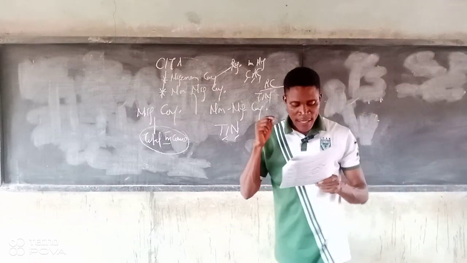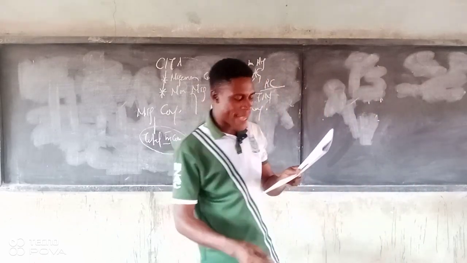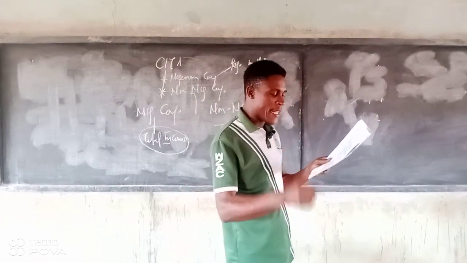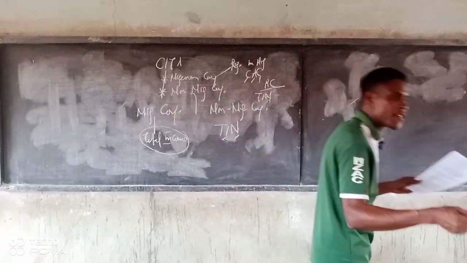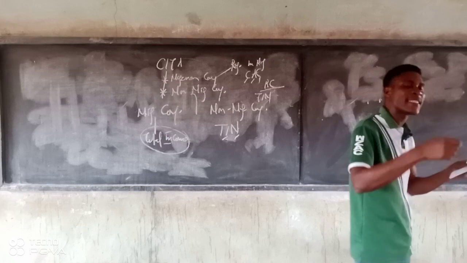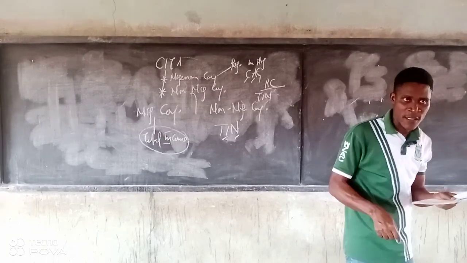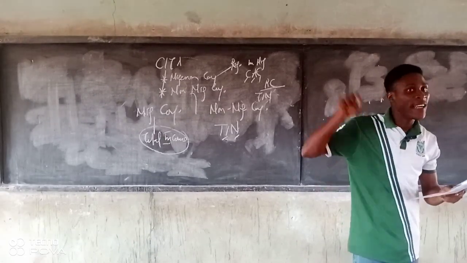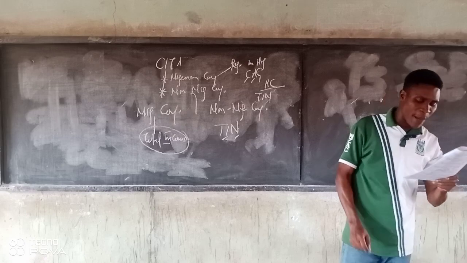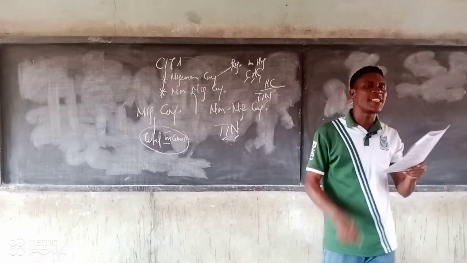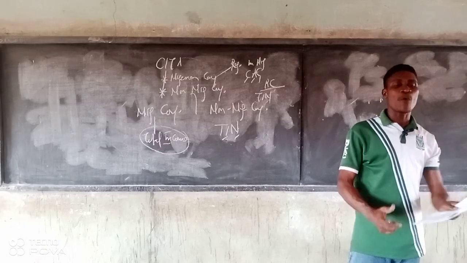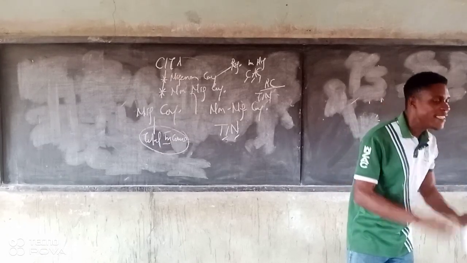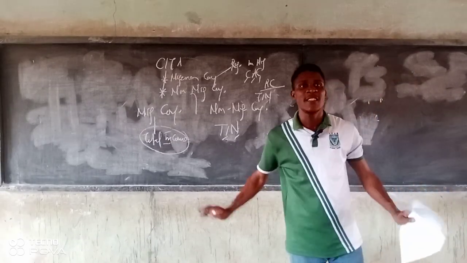But look, except if they relate to capital items. Capital items are not subject to company income tax. They are subject to capital gains tax. Except they relate to capital items or are specifically exempted by the provision of the Act, because there are some incomes specifically exempted from tax in Nigeria.